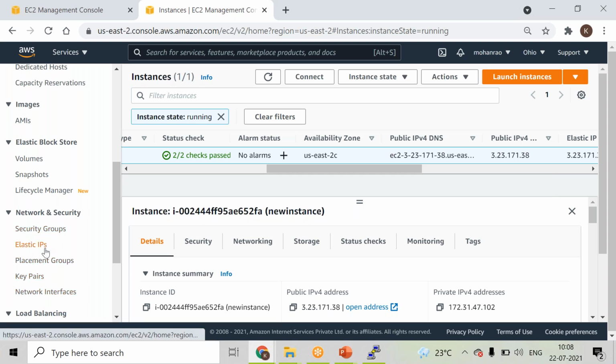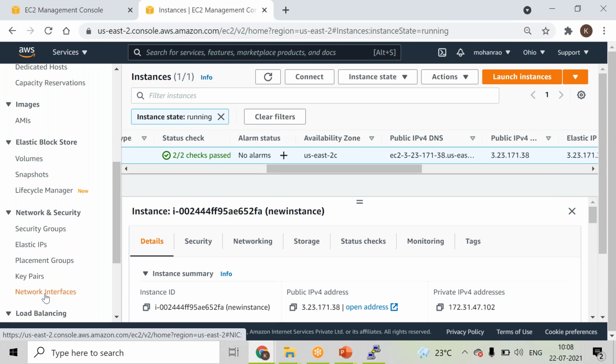So with respect to network and security, security groups and elastic IPs, always remember about inbound rules and outbound rules from here, and what is the nature of these elastic IPs. Key pairs are what help us to connect to our EC2 instances. This is the place from where we have an association to our EC2 instances.